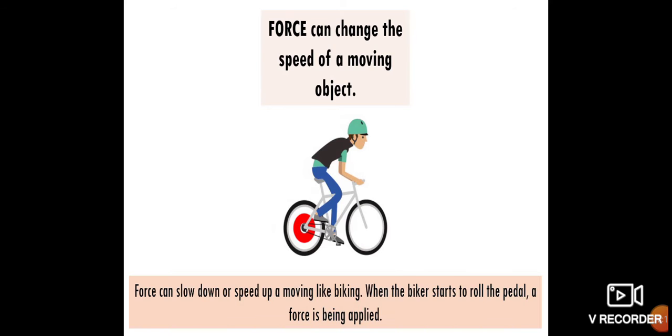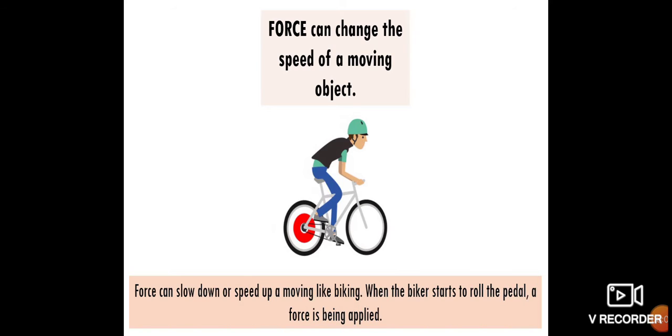For example, if a force is applied on a moving ball, already moving, in the opposite direction in which it is moving, it stops. If we apply the force on the opposite side, the moving ball will stop. So, force can change the speed of a moving object.